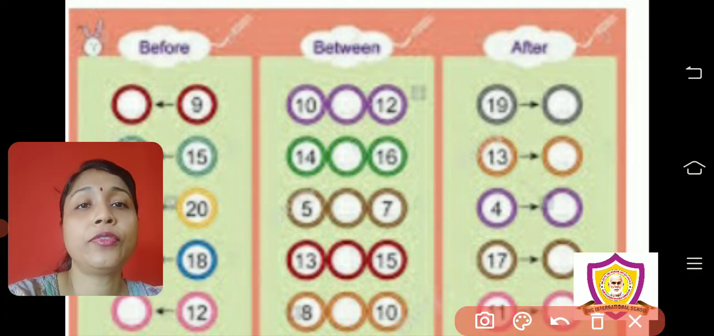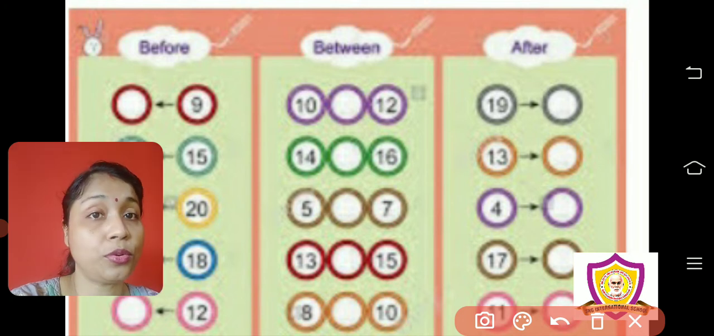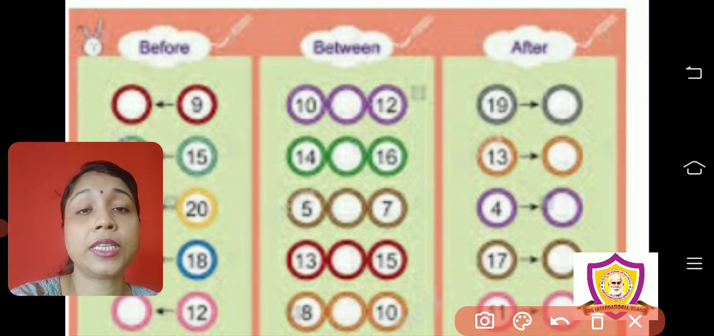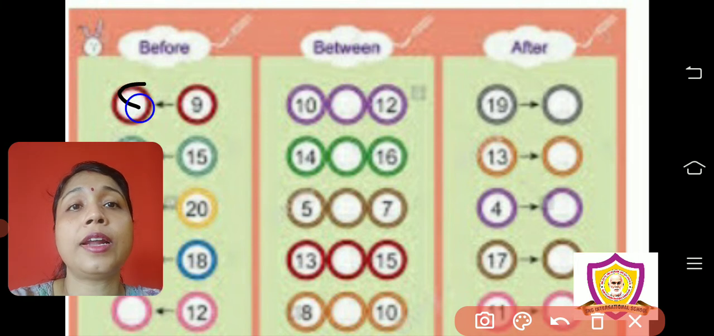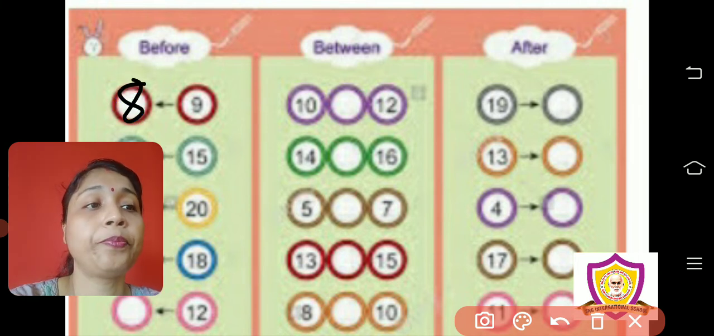What is the before number of 9, children? You know, you have to count till 9. 1, 2, 3, 4, 5, 6, 7, 8, 9. So here I will write 8, right?